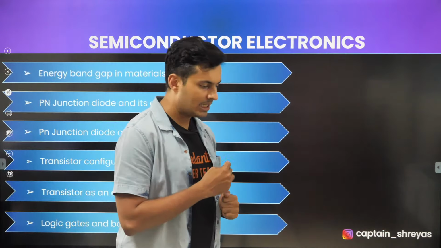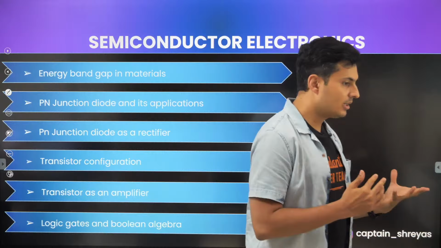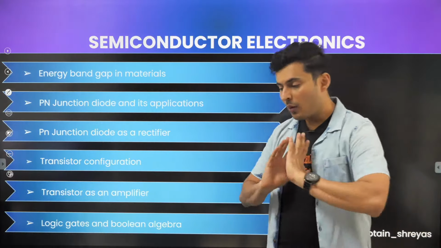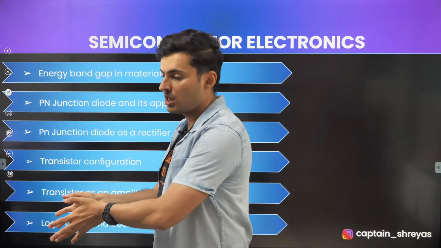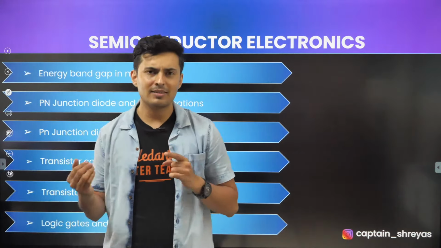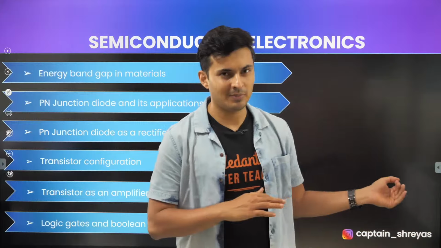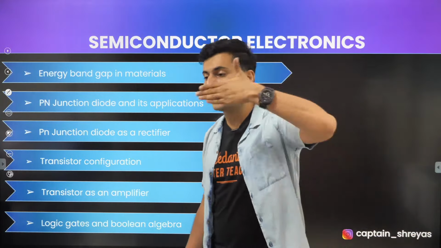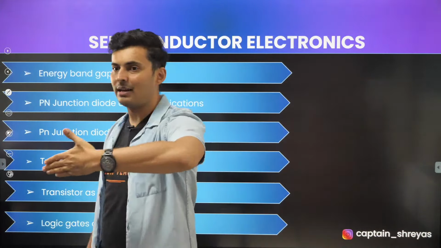Which current is higher in case of a PN junction diode in forward bias? Forward bias, that means which current will go? It's basically the diffusion. It's basically the current from P to N. It's the P to N current which is higher.